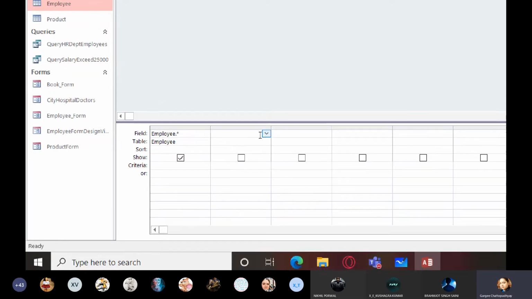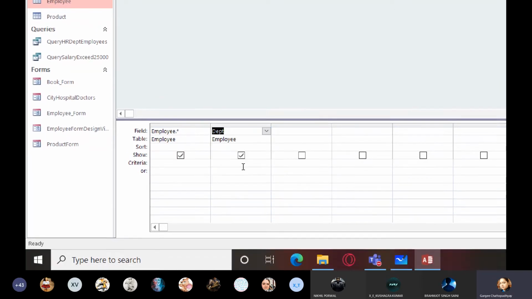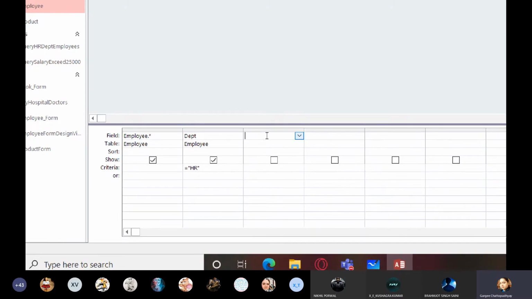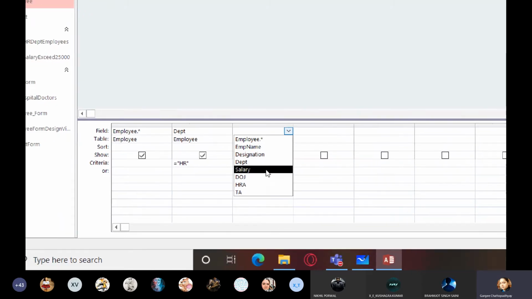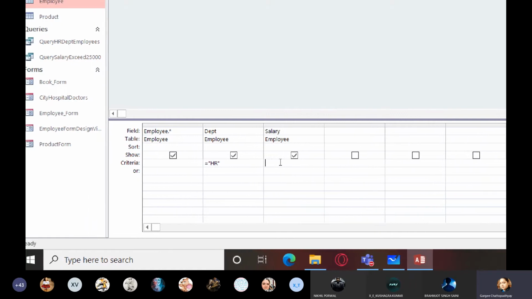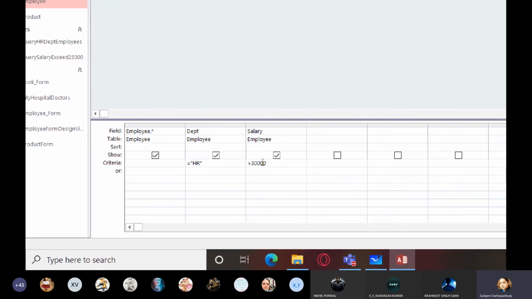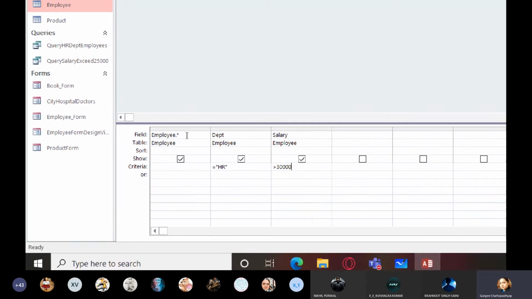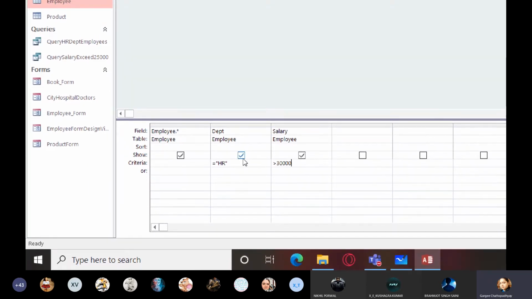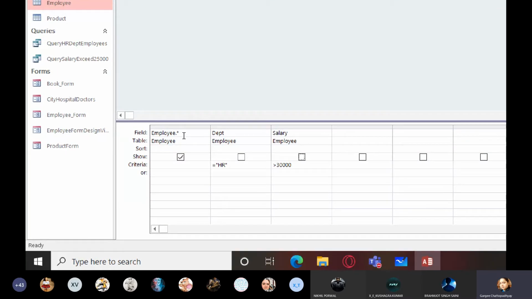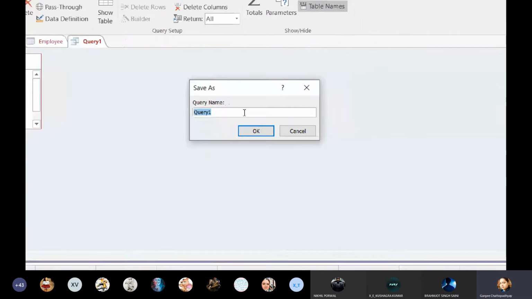And department is what? HR. So department DEPT criteria equals to HR. Okay, one is this, and salary should exceed 30,000. So next I'm going to select salary, and here I am going to type greater than 30,000. Fine, but already I am displaying all the values. So I will remove the check mark from these two. These two will only work in the background for satisfying the criteria, and this employee.asterisk is going to display the complete information. Now go to the save option, save your query.